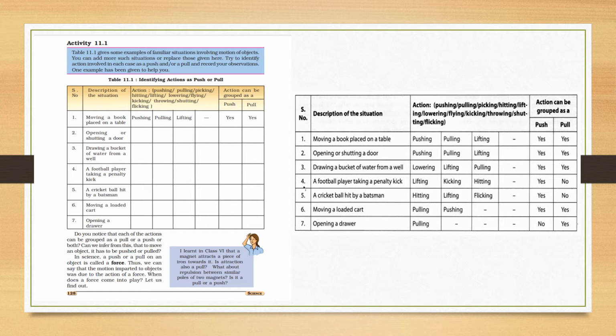Now just see the table 11.1 given here. We have to identify the action as push or pull. Is it push or is it pull? When we are moving a book placed on the table, we can push it also, we can pull it also. By both we can make the book move on the table. When we are opening or shutting our door, in that condition also, we are pushing it, we are pulling it.